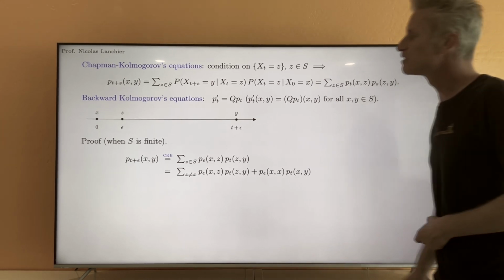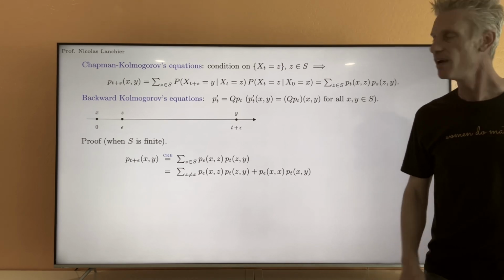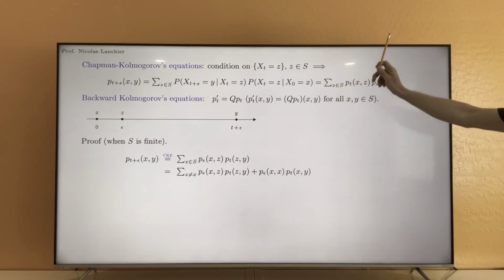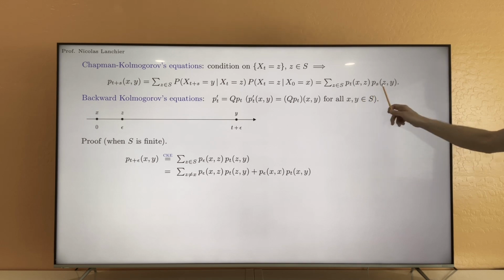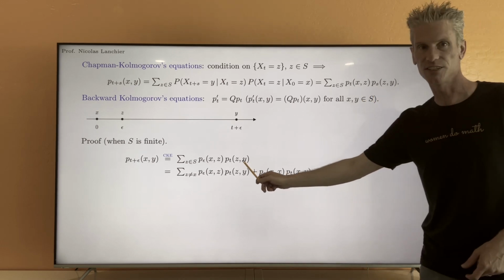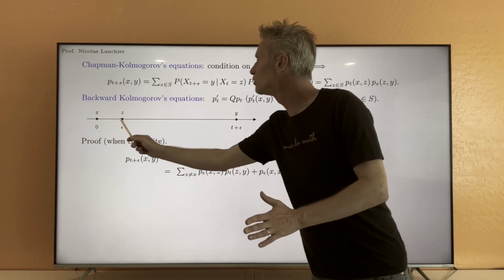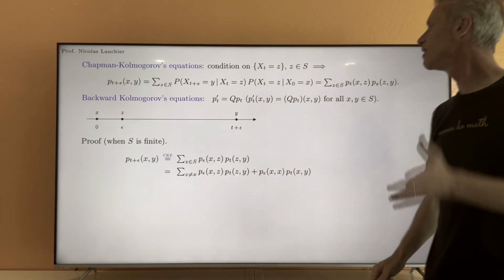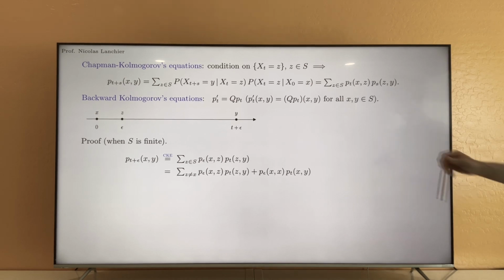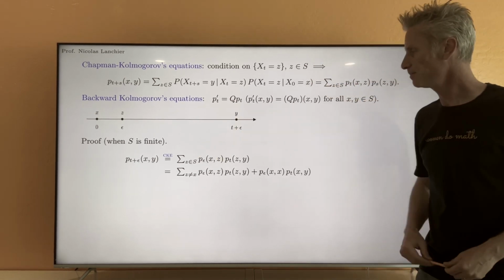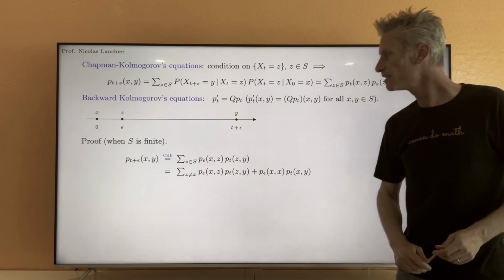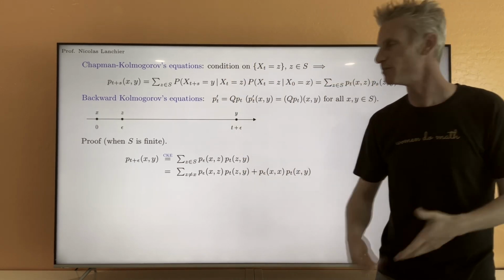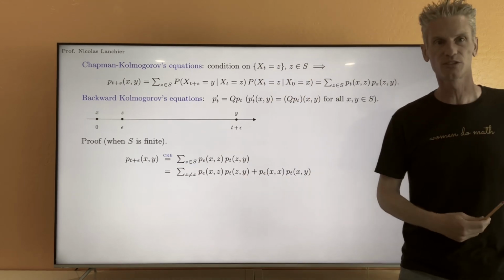So first, let's look at P_{t+epsilon}(x,y). By the Chapman-Kolmogorov equation, that's equal to the sum of P_epsilon(x,z) times P_t(z,y). That's what you find here. That's how I decompose my time here: epsilon first, t after. Then notice that if you look at this sum, P_epsilon(x,z), typically when epsilon is small, and that's the idea you have to have in mind, eventually we take the limit when epsilon goes to 0.